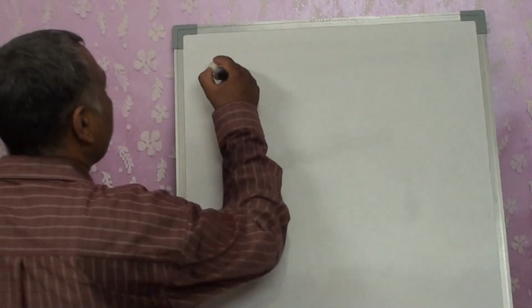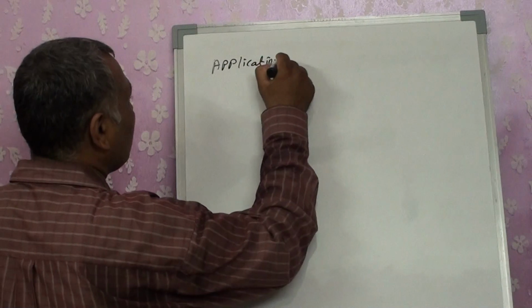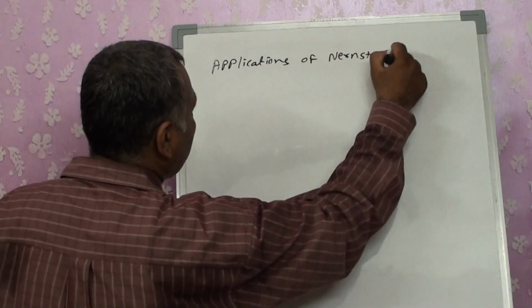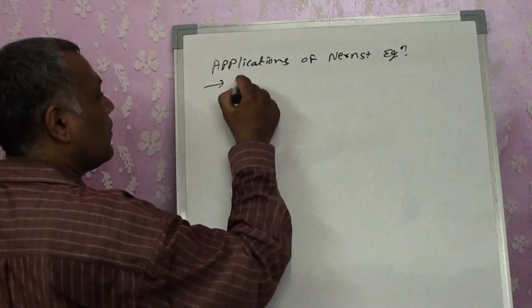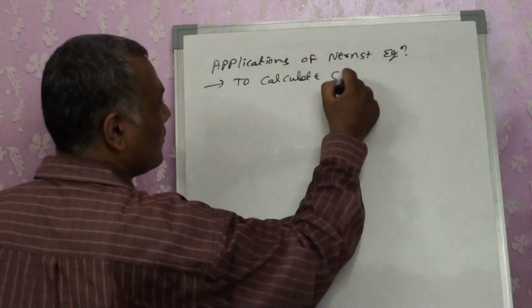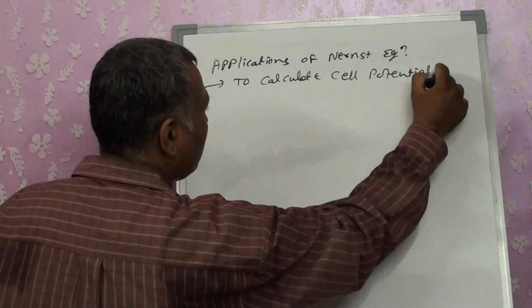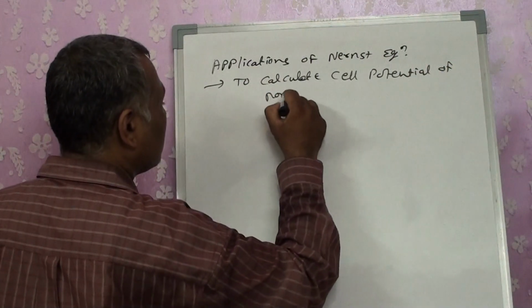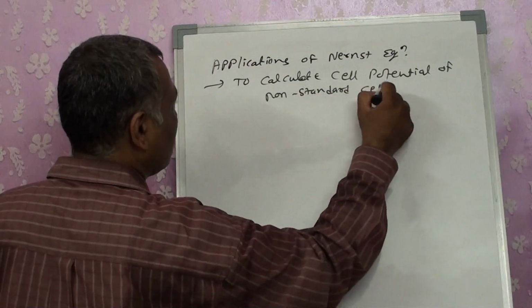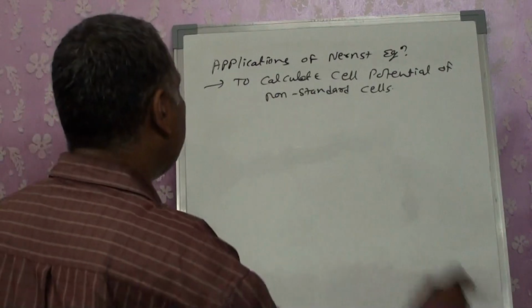Applications, let's write it. To calculate the cell potentials of non-standard cells.